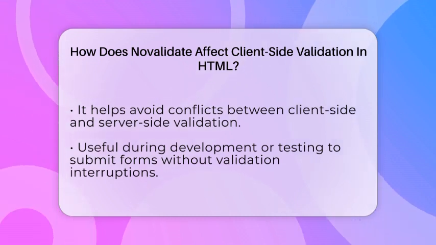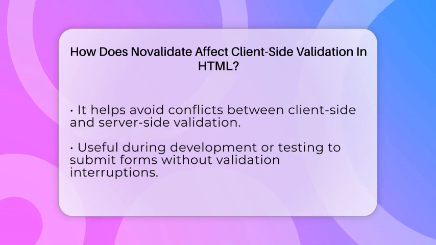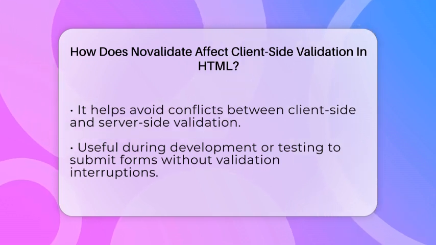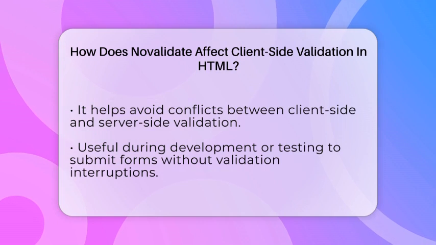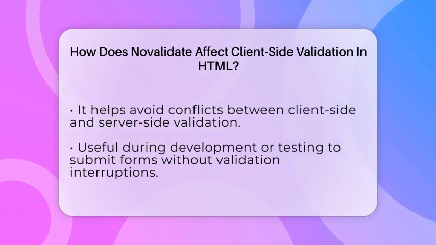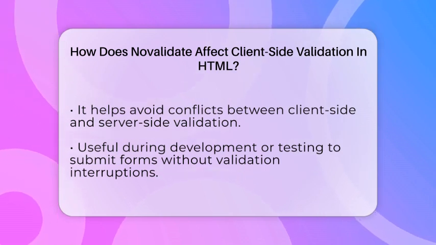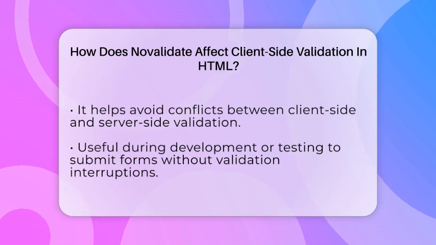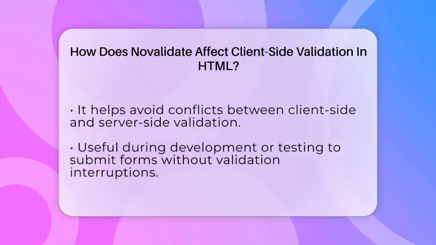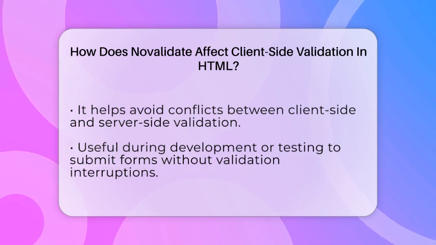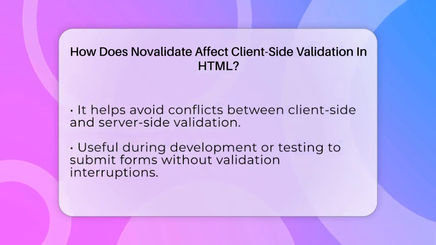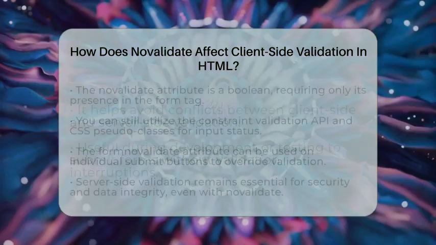For beginners, here are some important details to remember. The Novalidate attribute is a boolean attribute. This means you just need to include the word Novalidate in the form tag, and it will work. You do not need to assign a value to it. Even with Novalidate, you can still use the constraint validation application programming interface, and CSS pseudo classes like valid and invalid. This means you can still check if inputs are valid with JavaScript and style them based on their status.